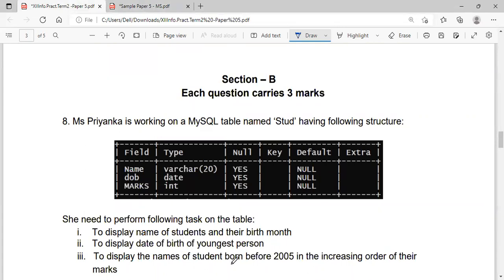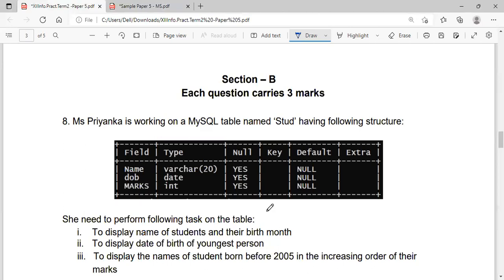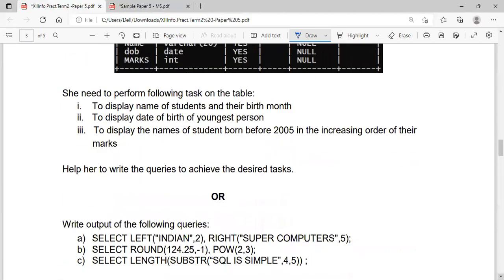To display the name of students born before 2005 and in the increasing order of their marks. So select name from student where year of DOB greater than, it should be less than. Before is asked, no? So less than 2005, order by marks. Help her to write the queries to achieve the desired task.